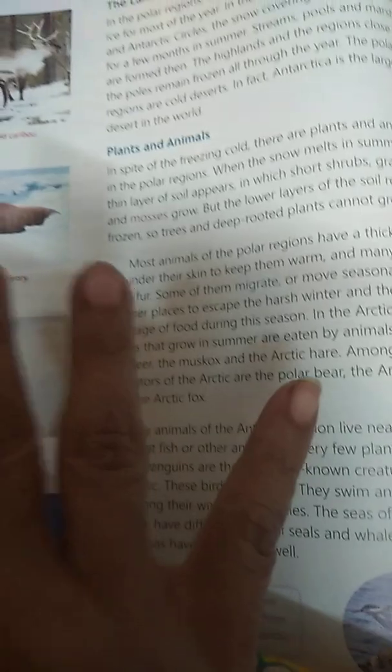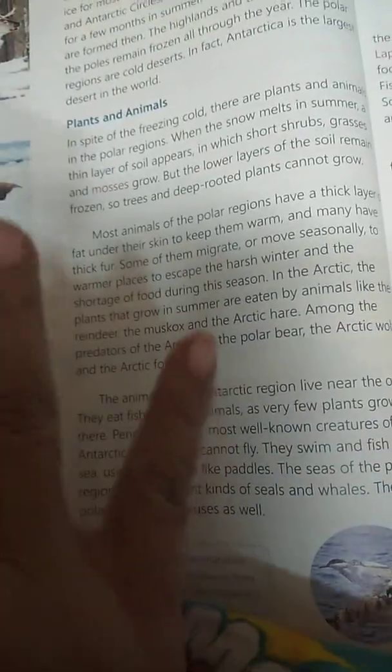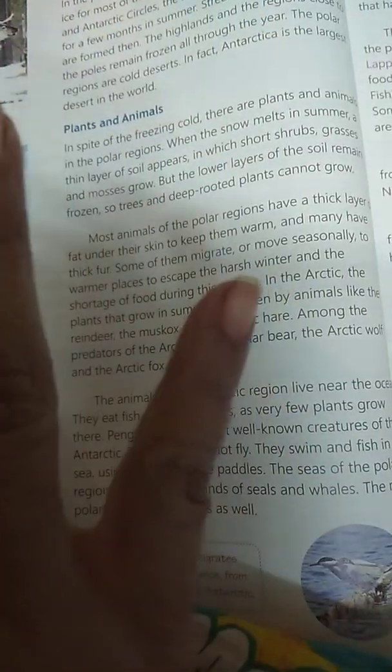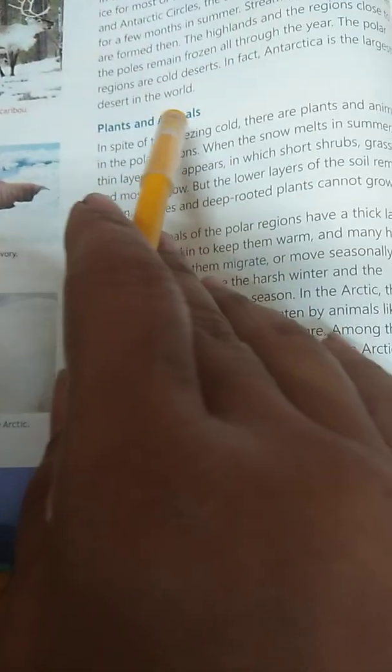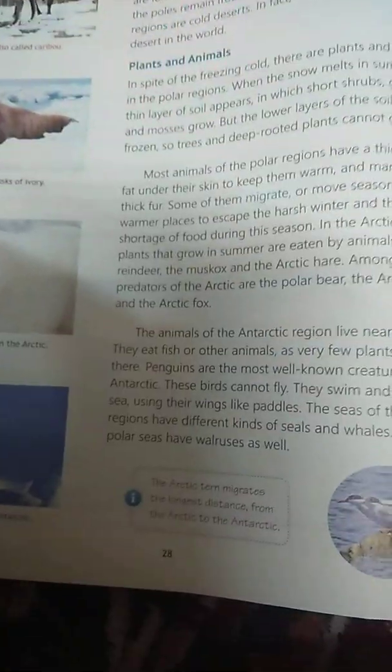So these are almost entirely frozen areas, and these two areas are mainly called cold deserts.